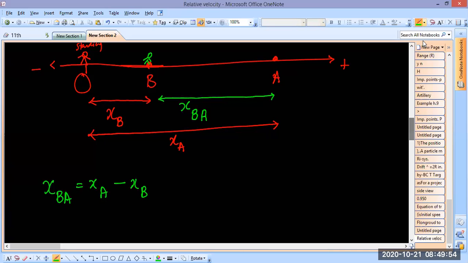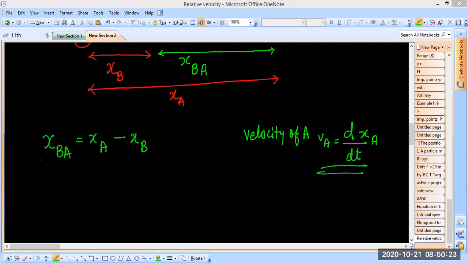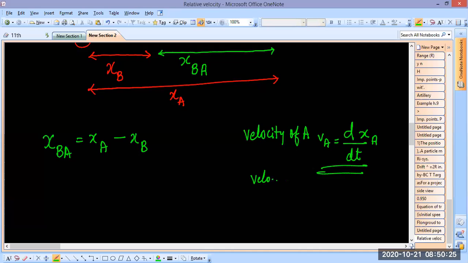Now if I want to find the velocity of A, then I'll have to do differentiation of position, correct? But whose position? A's position. Just like this, velocity of B would be v_B, that would be dx_B by dt.